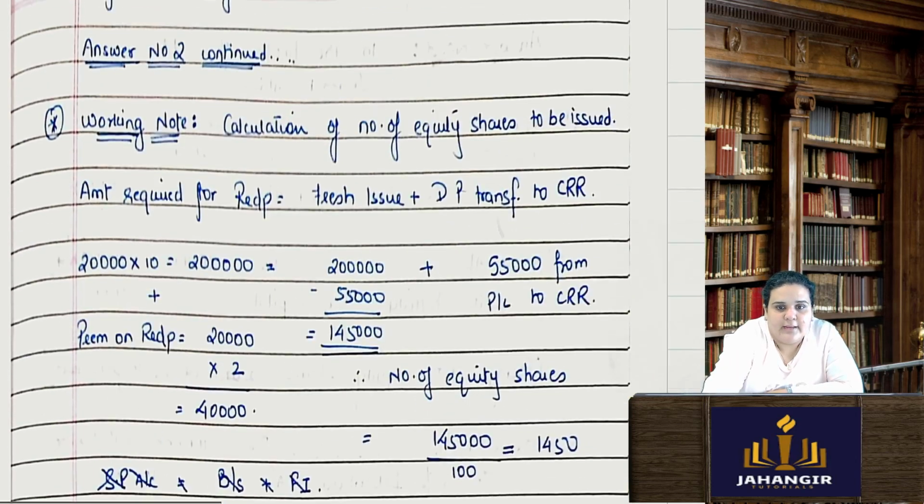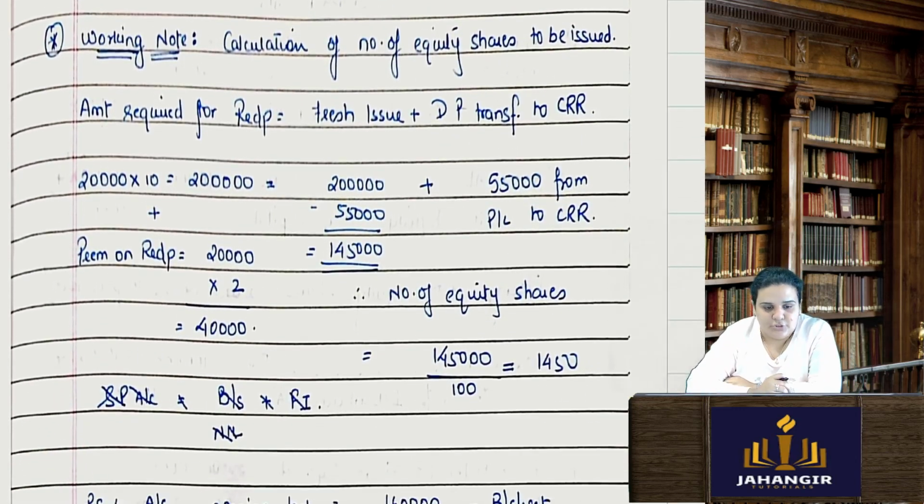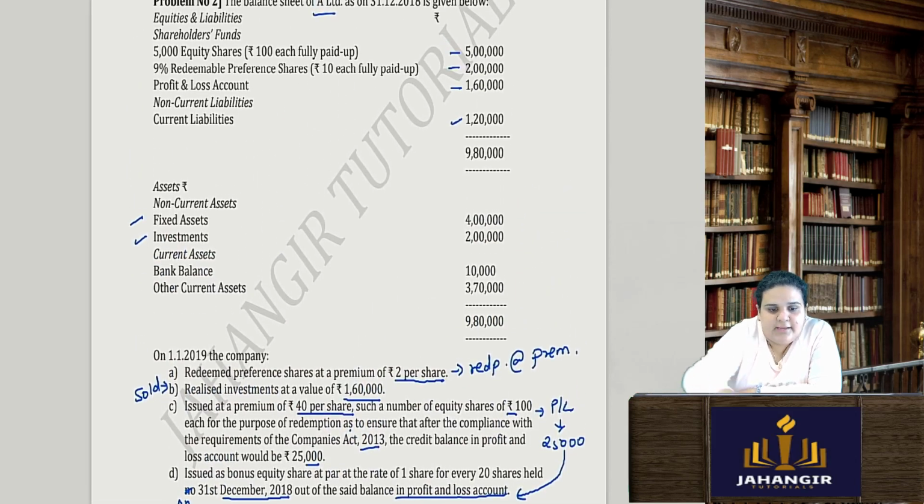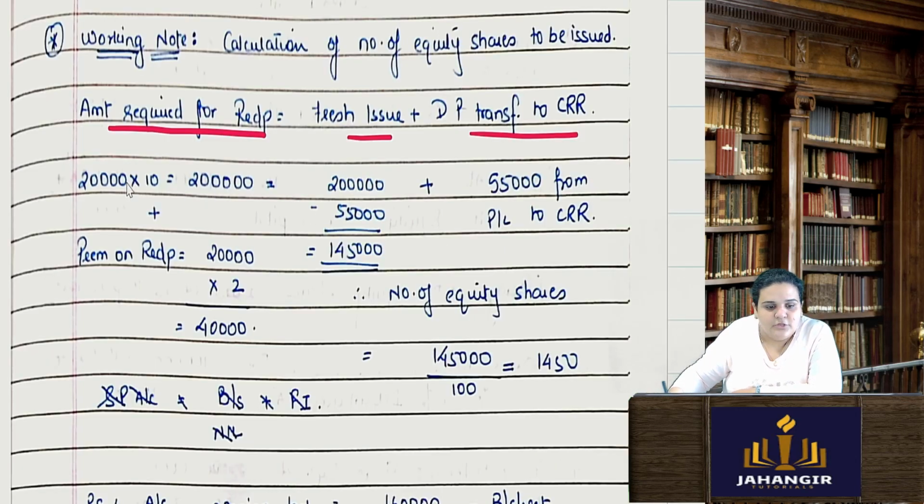Okay, I have to calculate the number of equity shares to be issued. So I'll write down: amount required for redemption is equal to fresh issue plus P&L transfer to CRR. Now amount required for redemption, how many shares am I redeeming? I have 9% redeemable preference shares of rupees 10 each. So how many shares do I have? 20,000 shares, no? 10 each. So 20,000 shares of rupees 10, 2 lakhs. But I am giving them a premium also of rupees 2. Therefore premium on redemption is rupees 40,000.